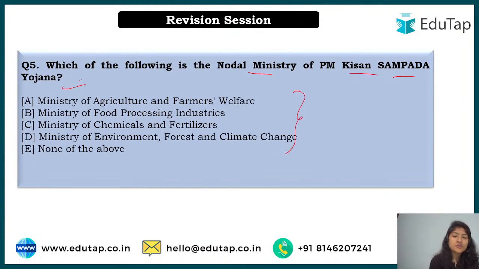So here are the following options, and you have to tell me which of the following is the correct answer for PM Kisan Sampada Yojana. Because this Kisan Sampada is to look after the post-harvest infrastructure, the focus would be on that, right? So here are the options, and you have to tell me which is the nodal ministry, means under which ministry this particular scheme functions, right? So I'm waiting for the answers.